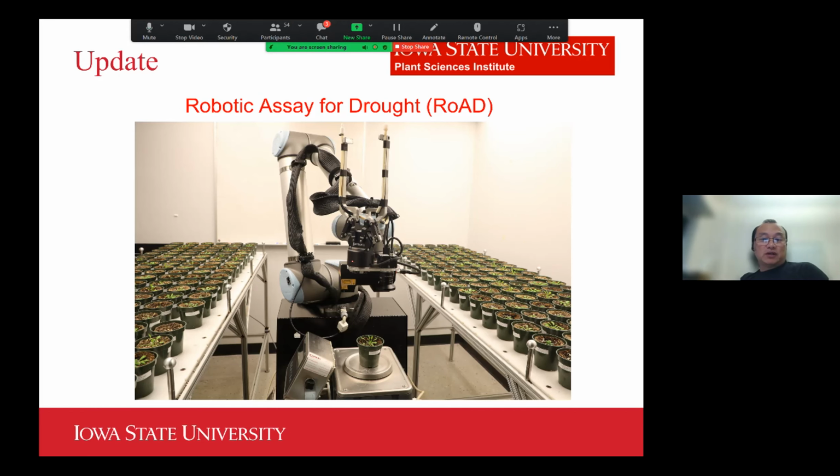Next, I want to introduce you to what I call a sibling system of Envirotron. It's more narrowly focused on drought research. This is a collaboration with colleague Dr. Yanhai Yin at Iowa State University. This is also sponsored by the Plant Sciences Institute at Iowa State. So what we are trying to accomplish here is to come up with unique equipment that would help with the drought research.